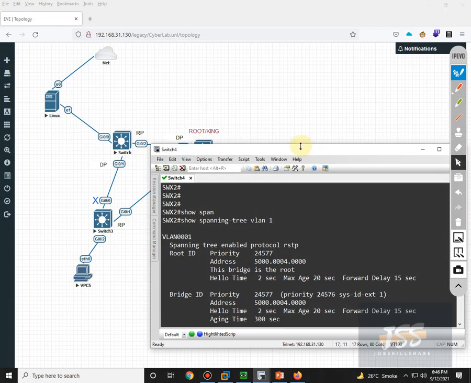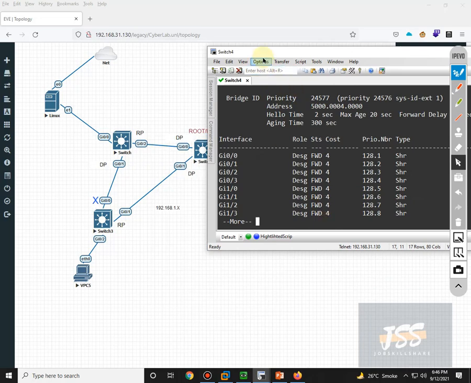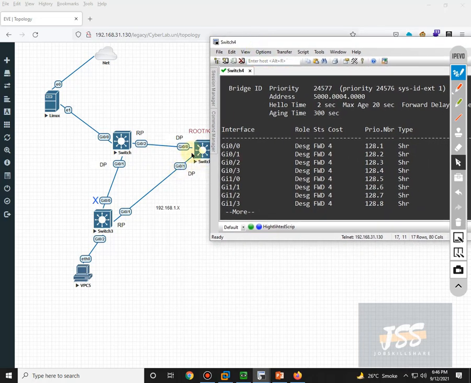As you can see, the ports that belong to this switch, like GigabitEthernet 0/0, are in designated mode, DP. It is mentioned DP, and here the role is designated, and G0/1 is also in the forwarding state, but as a designated port.